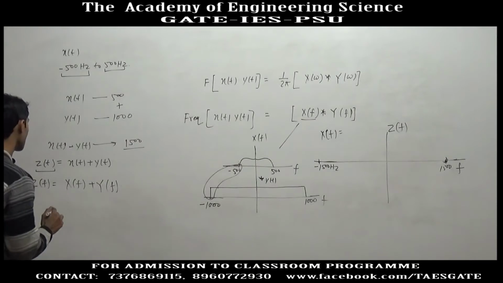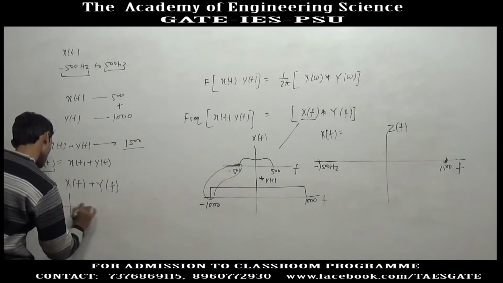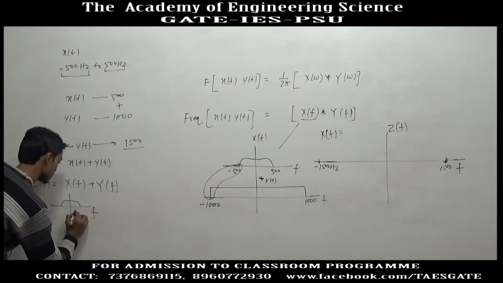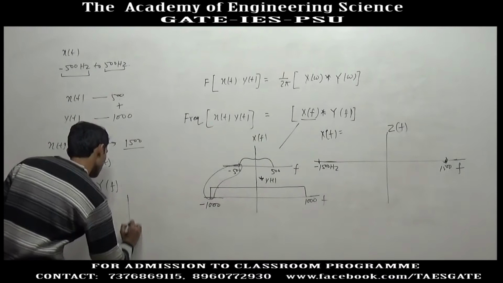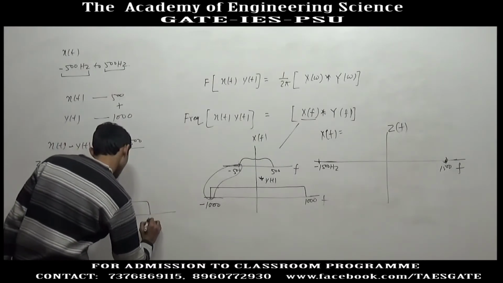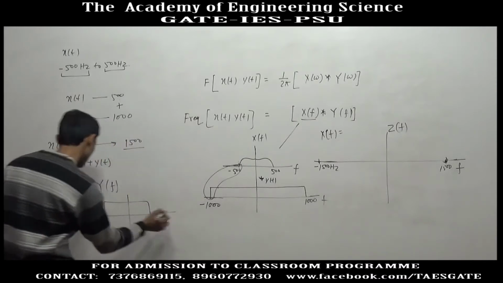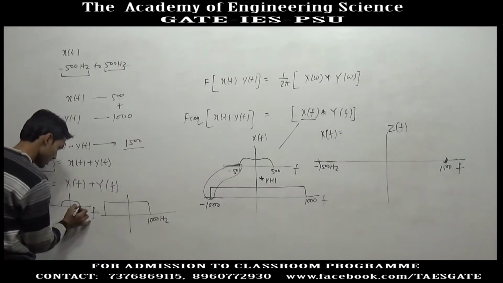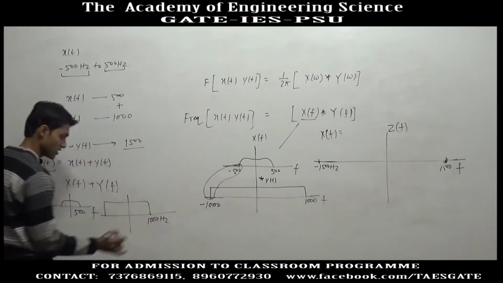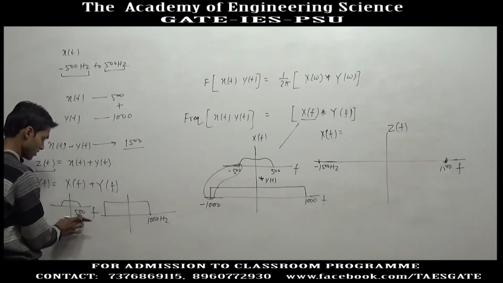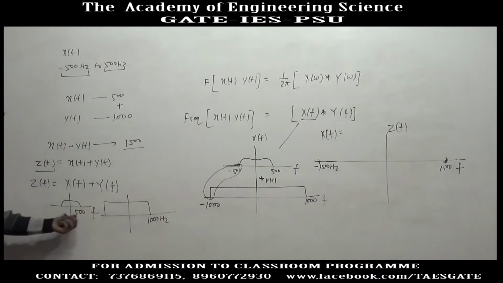Now xf is band limited to, in this frequency domain it gives value up to 500 hertz, and yf gives value up to 1000 hertz. Now if you add these two values, what you will get? You will get the maximum frequency content as 1000 hertz, because up to 500 hertz the two signals will overlap, so they will get added up, but after 500 hertz it has zero value.